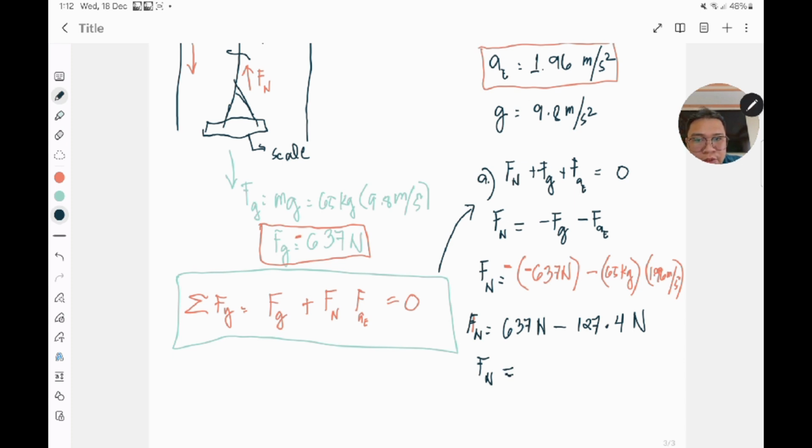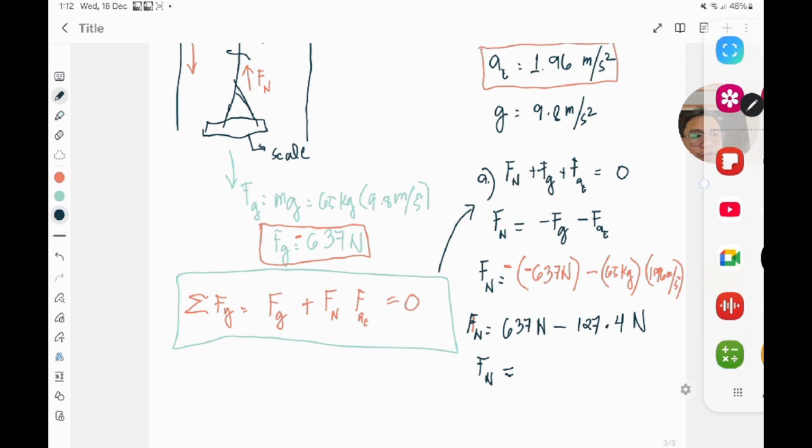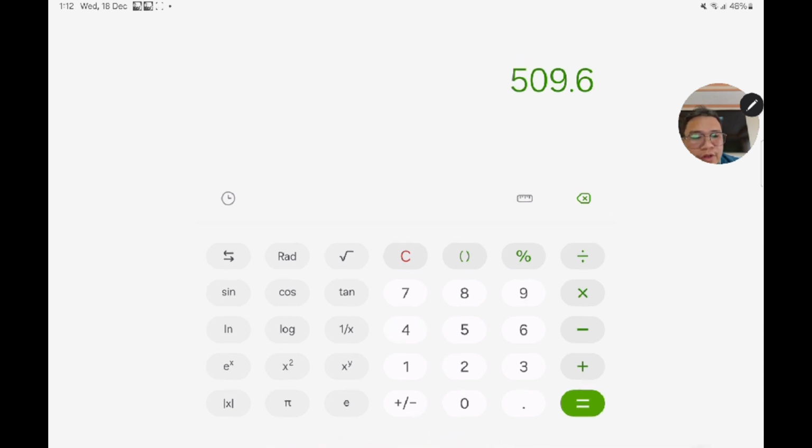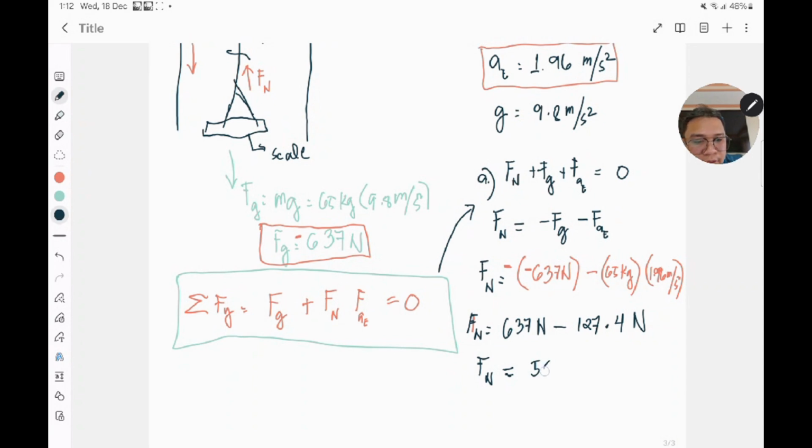okay, so this would be equal to 637 minus 127.4. So if we are going to calculate that, 637 minus 127.4, that is 509.6 newtons. So that is 509.6 newtons. So this is 509.6 newtons. Okay, this is now our normal force felt by our weighing scale. Take note of that. This is the normal force felt by our weighing scale.